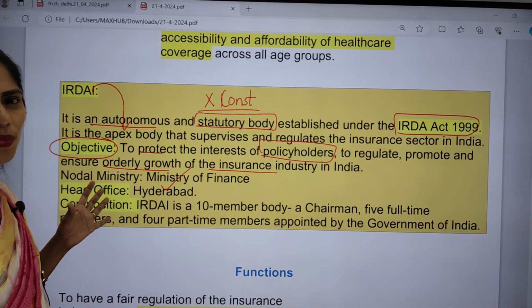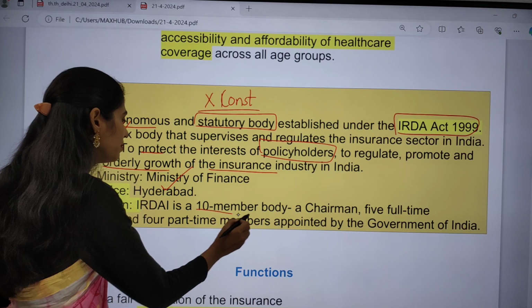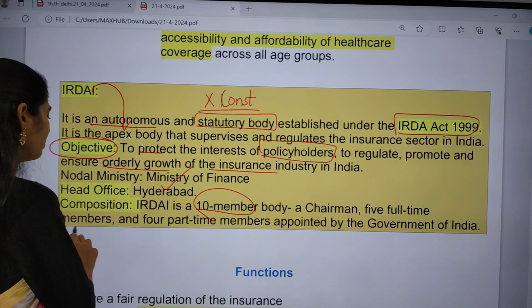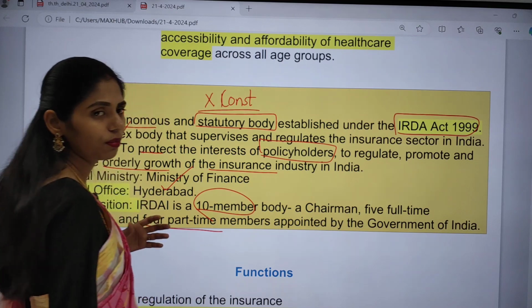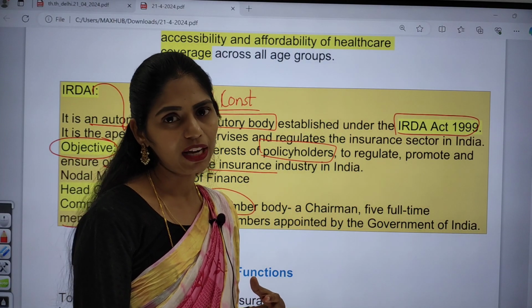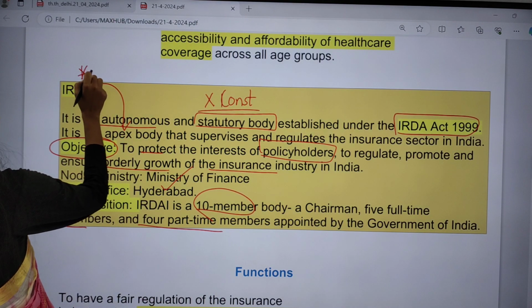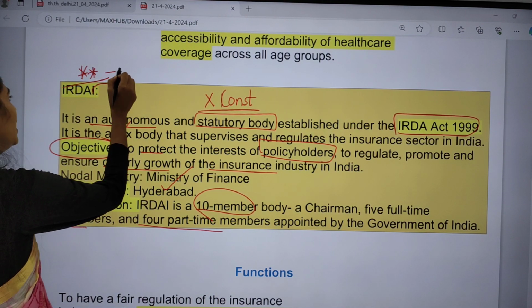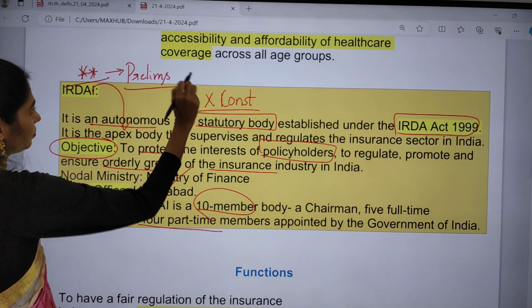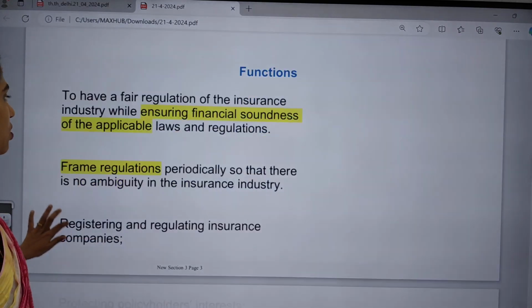And what is the composition of this IRDAI? It includes 10 members. It has a chairman, 5 full-time members and 4 part-time members, and these people will be appointed directly by the Government of India. So these are some important facts regarding IRDAI, and there is a high chance of getting prelims questions from this topic. Clear? And now let us see what the functions are.